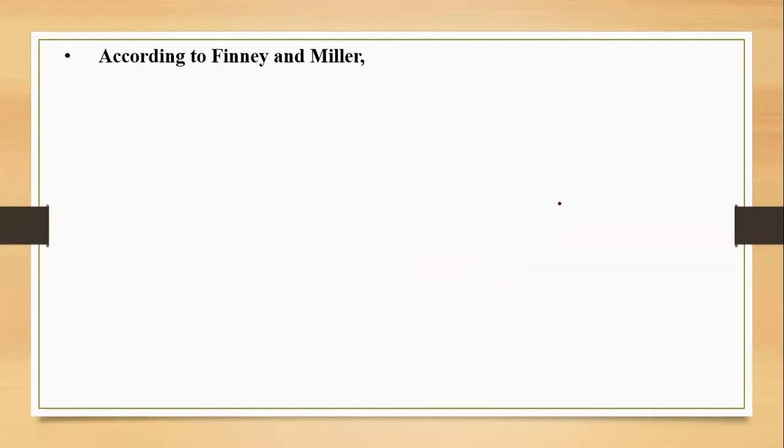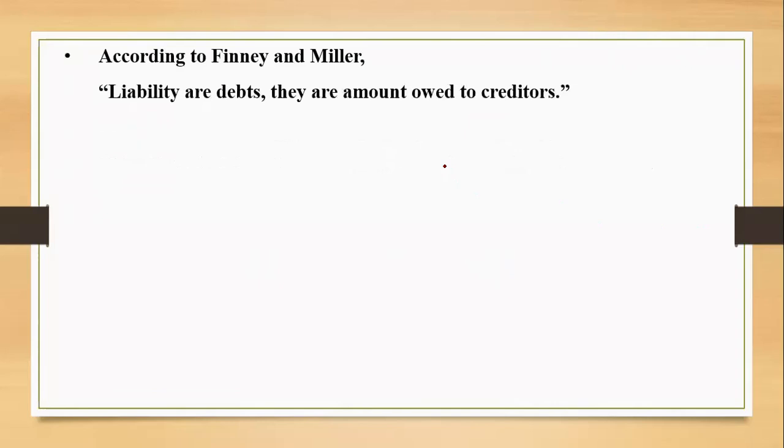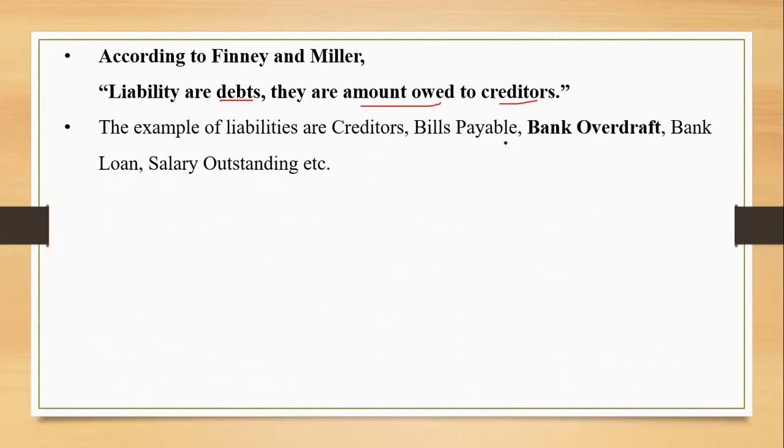The definition of liability has been given over here. Liabilities are the debts. They are the amount owed to creditors, the outsiders. The amount owed by a business entity to the outsiders, that's a liability. The examples you can see are creditors, bills payable, bank overdraft, bank loan, salary outstanding, etc.